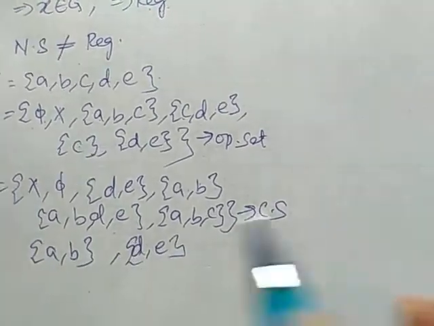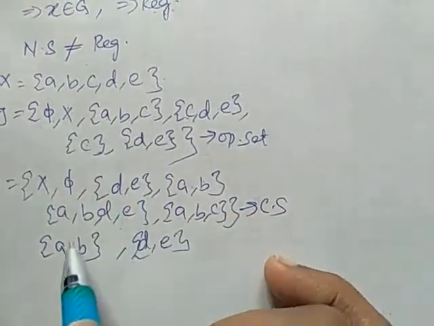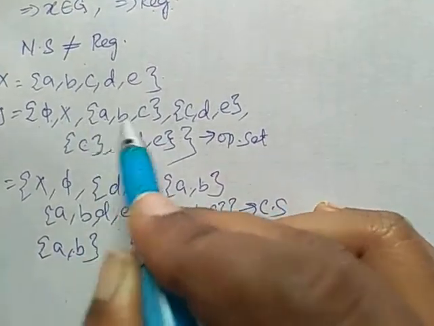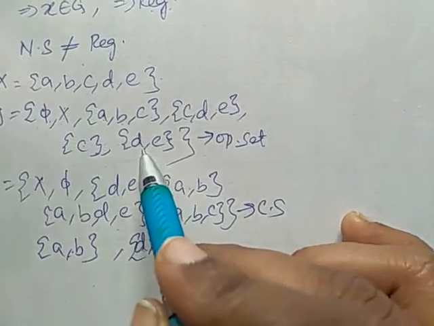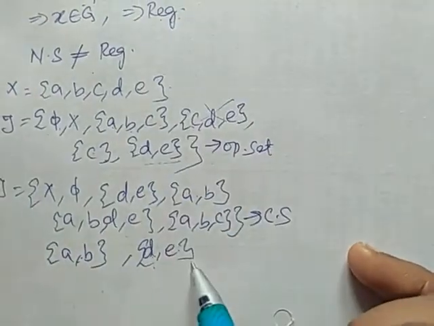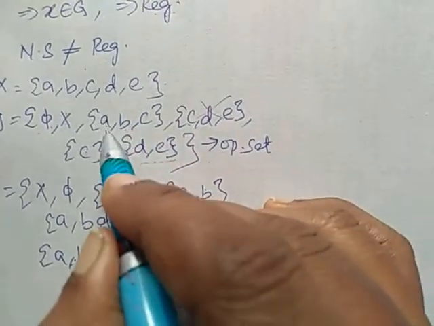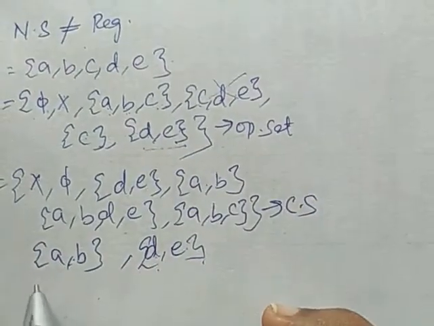These two closed sets I am considering. {A, B} is a subset of {A, B, C}, so for {A, B} there exists the open set {A, B, C}. For {D, E}, {D, E} is a subset of {D, E} itself. The intersection of {A, B, C} and {D, E} is null.